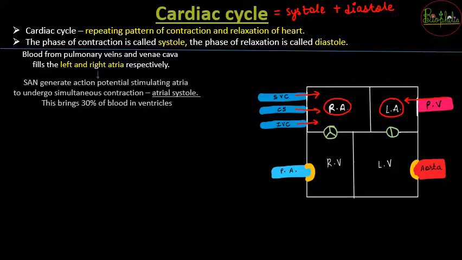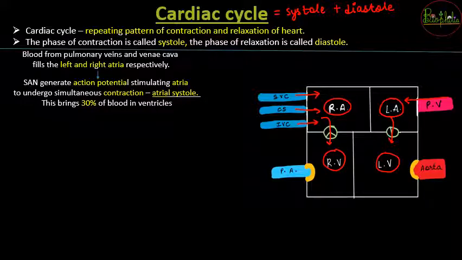After that, what will happen? The SA node is going to generate the action potential, and as soon as the action potential is generated, the atria are going to contract. Whenever the atria contract, they get squeezed. As soon as the atria are squeezed, you call it atrial systole. In atrial systole, 30% of the blood is going to get into the ventricles. So as soon as atrial systole occurs, 30% of the blood goes into the respective ventricles.